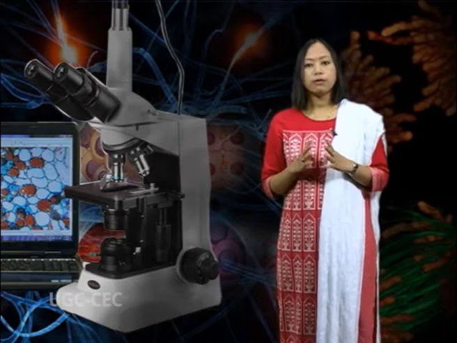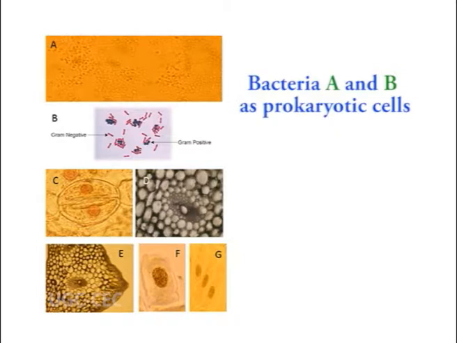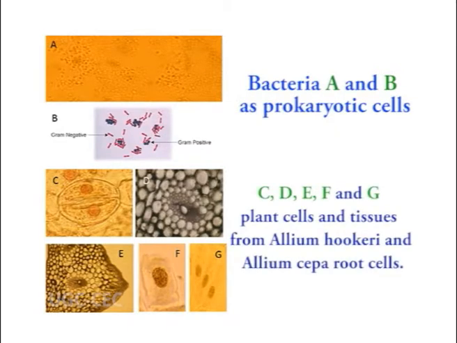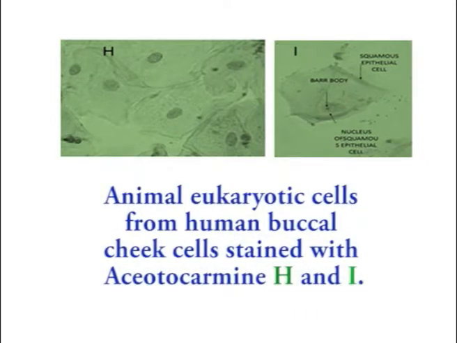Observations. Figure number 1 shows a few typical cells from bacteria A and B as prokaryotic cells; C, D, E, F and G, plant cells and tissues from Allium hookeri and Allium cepa root cells. Figure 2 shows a few typical animal eukaryotic cells from human buccal and cheek cells stained with acetocarmine, H and I.